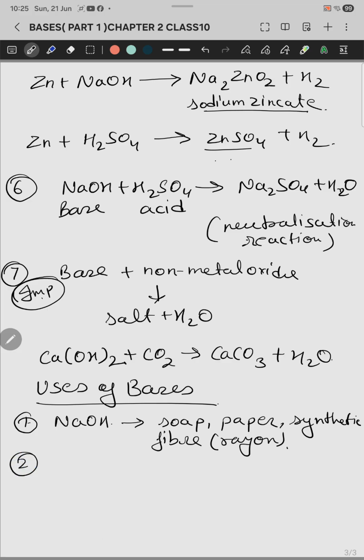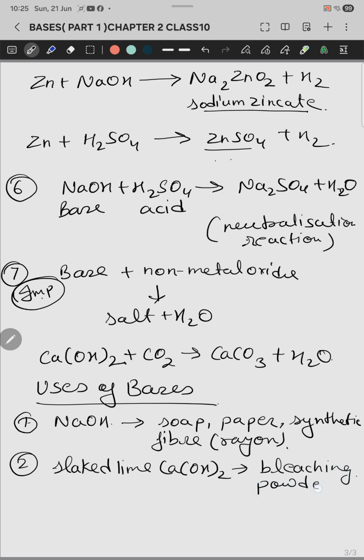Now the second base we have is slaked lime. What is the formula of this one? Ca(OH)2, that is slaked lime. What is the use of slaked lime? It is used to make bleaching powder. What is the formula of bleaching powder? CaOCl2. So this is the formula of the bleaching powder.